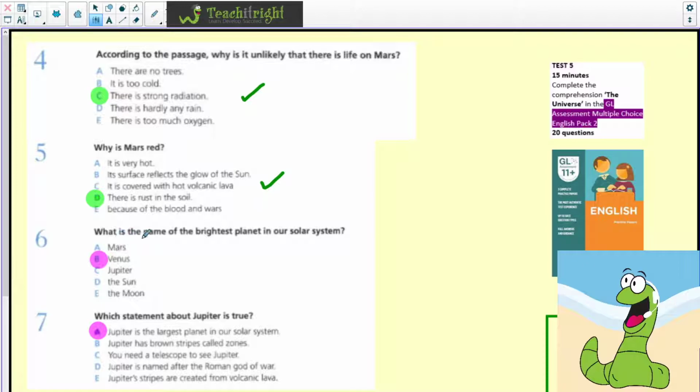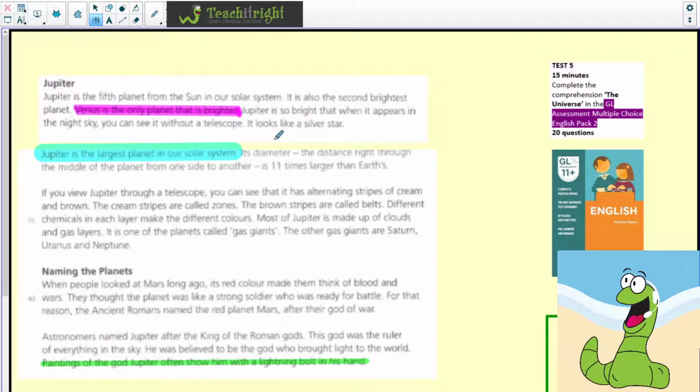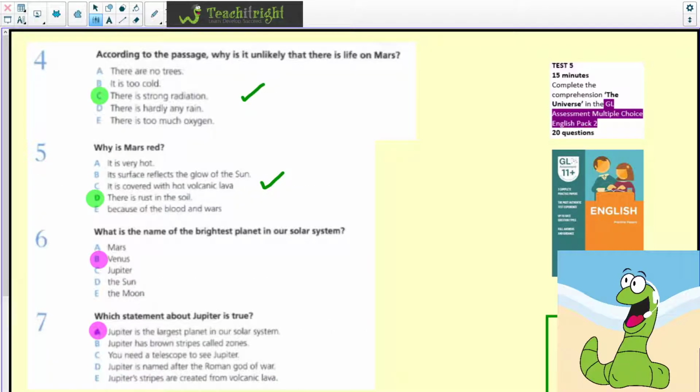Question 6. What is the name of the brightest planet in our solar system? So again, if you couldn't remember reading this particular fact, you can go back. And we have to see here that it says Venus is the only planet that is brighter. If we go back to the first bit, it says it is also the second brightest planet, and it's referring to Jupiter within this little paragraph. And then it says Venus is the only planet that is brighter than Jupiter, so that makes it the brightest. So we know that the answer is B.